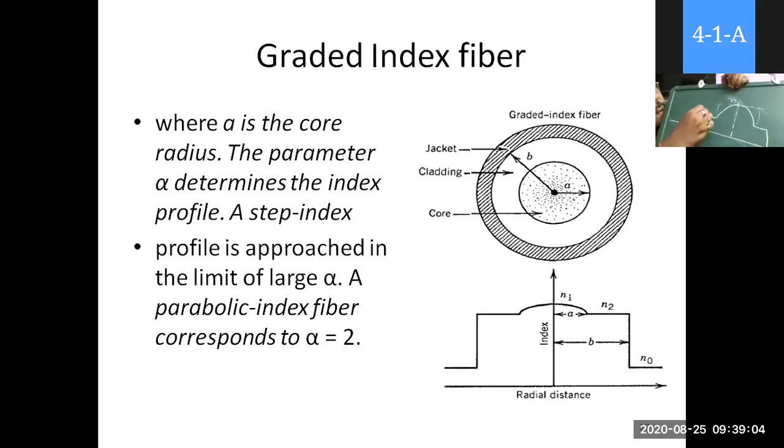Here it is N2. From N1 to N2 it varies like this. This is the refractive index variation. From the center to N2, it varies gradually with a factor alpha.